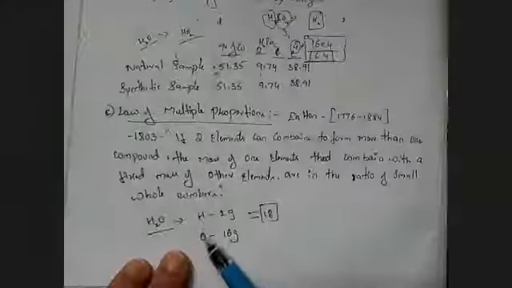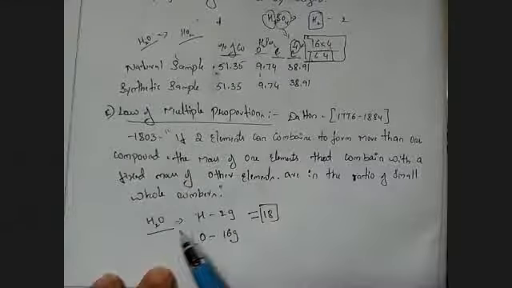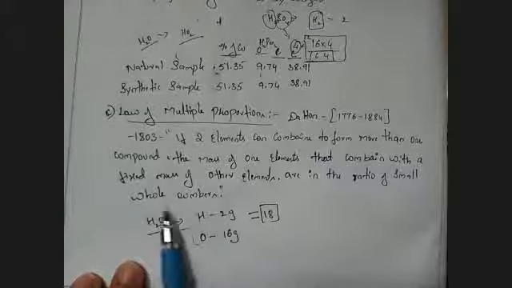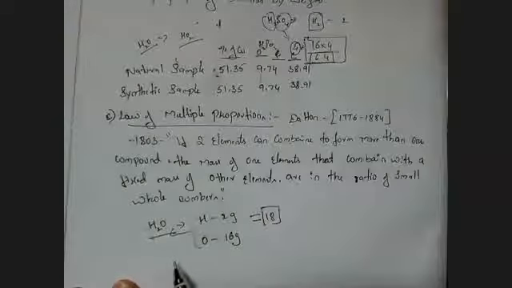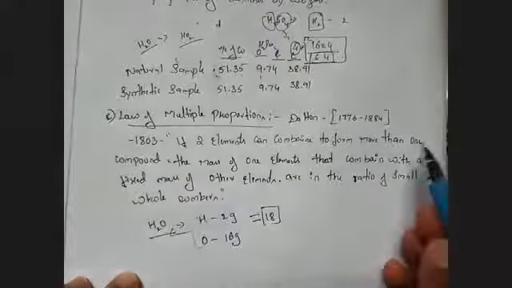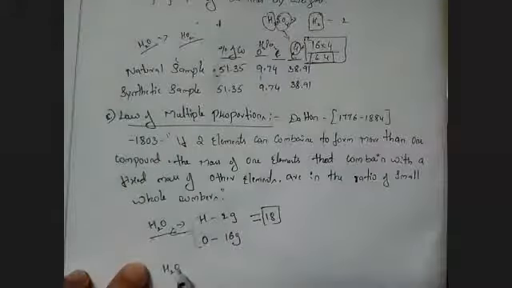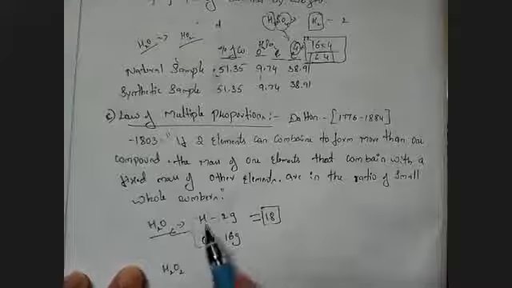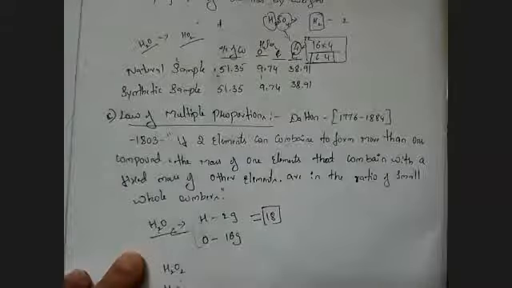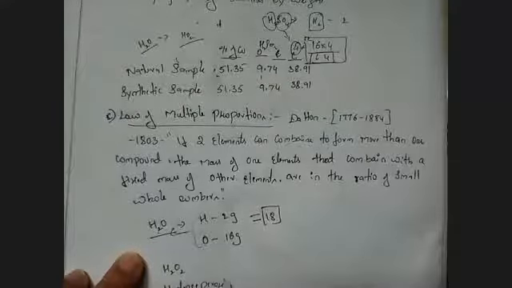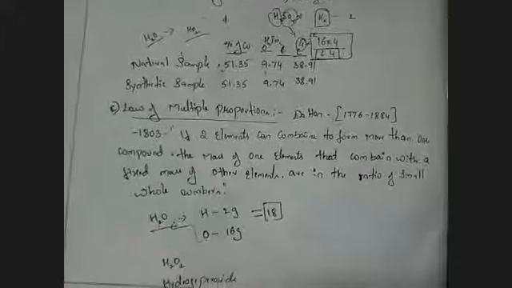Any two elements are combined to form a compound, and more than one compound we can also get. Hydrogen and oxygen combine to form water, and also hydrogen peroxide. Okay, hydrogen peroxide we can also form.